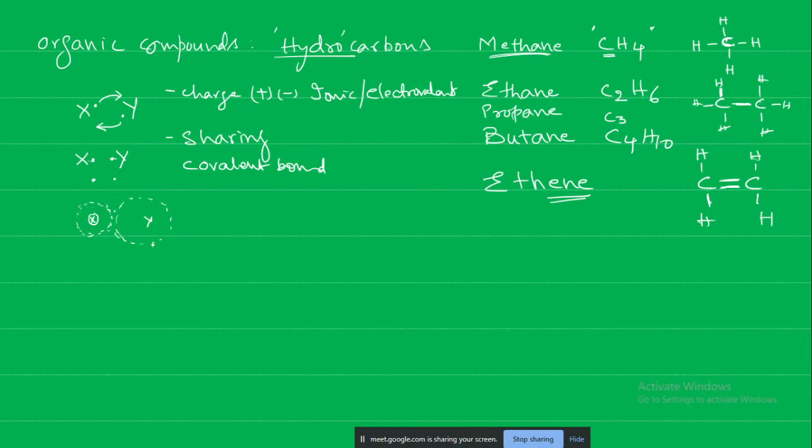Okay, then what is going to happen, as you can see, they are going to overlap. This fellow's electron cloud is overlapping with this one's electron cloud. So this overlapping of the electron cloud is nothing but sharing of the electron, and that is what is the bond. That is what is the bond.